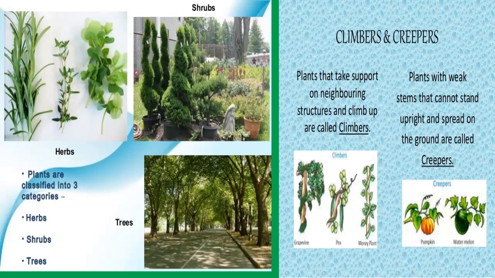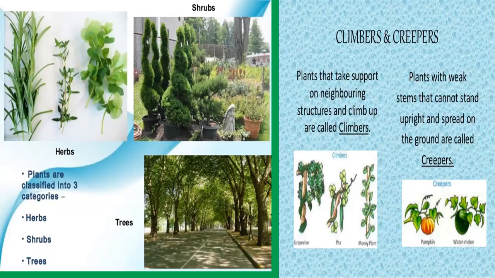Second is the creepers. A plant having thin, long and weak stem, which also cannot stand upright. They don't have the tendril, so they spread on the ground. It's called creeper.